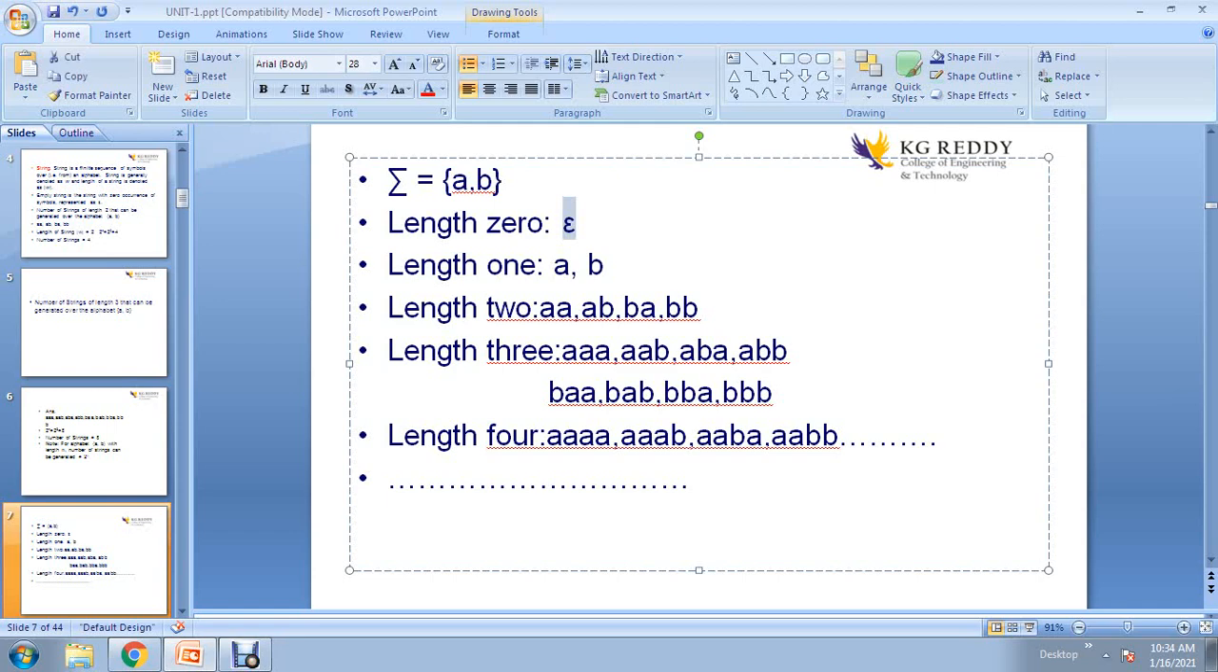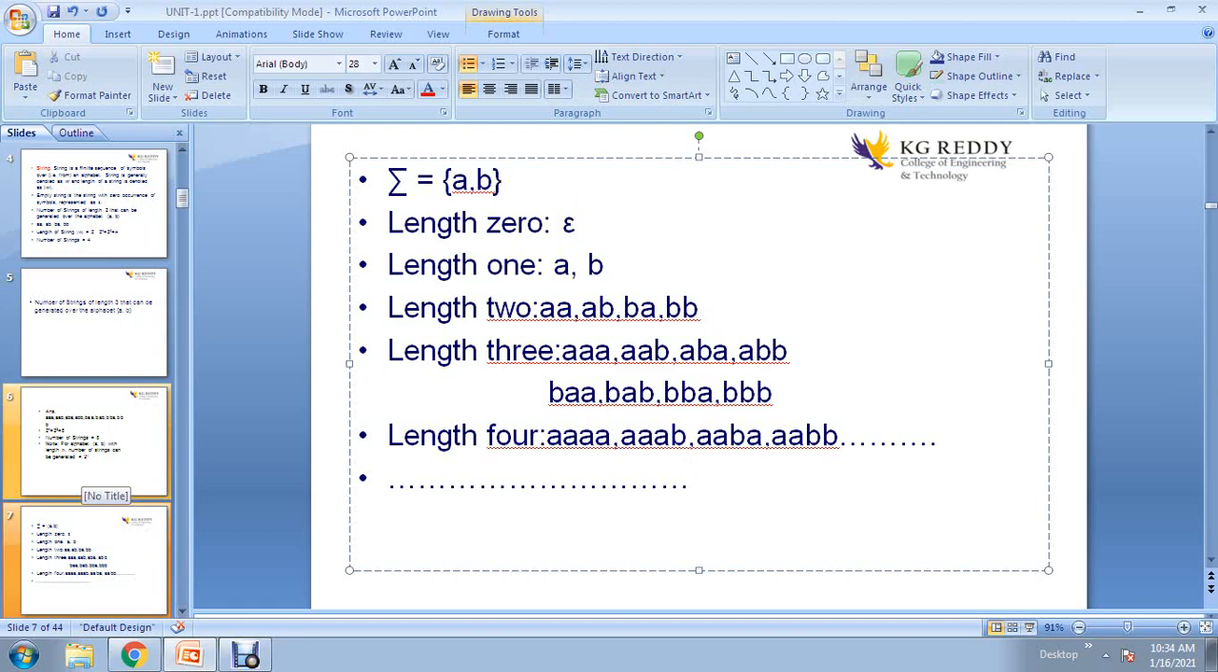And length 1: if the input alphabet contains a comma b, you have to use a comma b only. Length 2: aa, ab, ba and bb. Length 3: aaa, aab, aba, abb, baa, bab, bba and bbb. These are the 8 different possibilities. Length 4 also you have to form like this: 4 a's, 3 a's and b, and so on. Sometimes they will give you the input alphabet equal to 0 comma 1. In that case also you have to form the different possibilities for length 0, 1, 2, 3, 4, 5, like that.